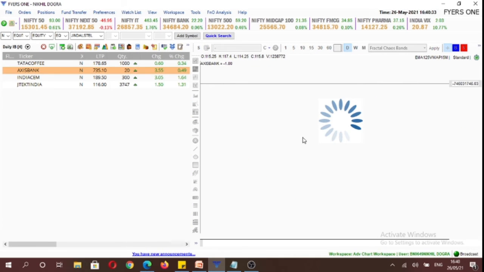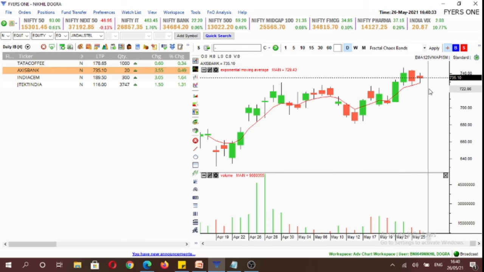Second stock is Axis Bank. Again, it has formed an inside candle on the daily time frame, and it is trading above its 5-day exponential moving average. So above 741.5 we'll look for a buying opportunity using our full size, and below 729.4 we'll look for a selling opportunity only using half our size.